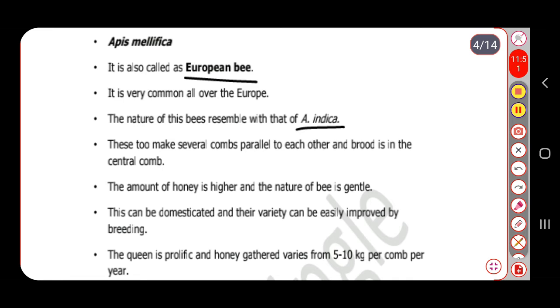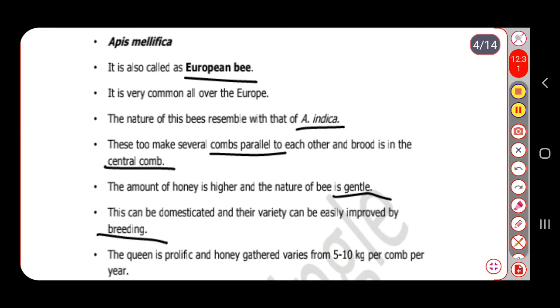These two make several combs parallel to each other, and the brood is in a central comb. So it will make 2 to 3 combs, or several combs which are parallel to each other, but you will observe a brood only in a single comb, the central comb. The amount of honey is higher and the nature of the bee is gentle, meaning this bee will not make any fatal attack over persons who approach its hive. Then this bee can be domesticated and its variety can be easily improved by breeding.